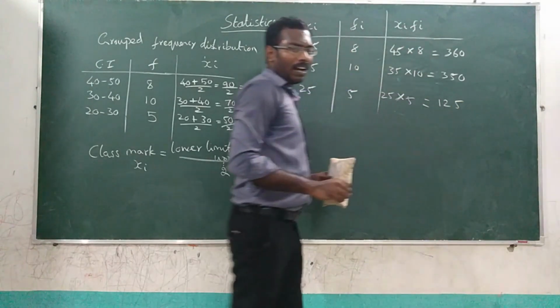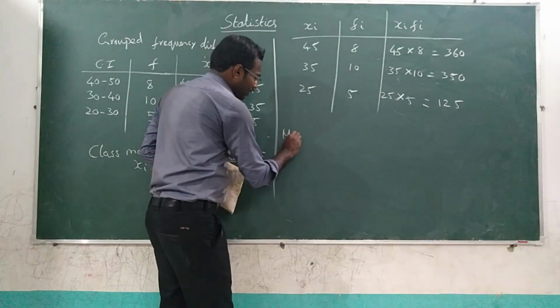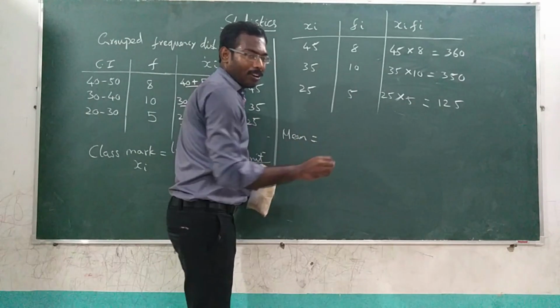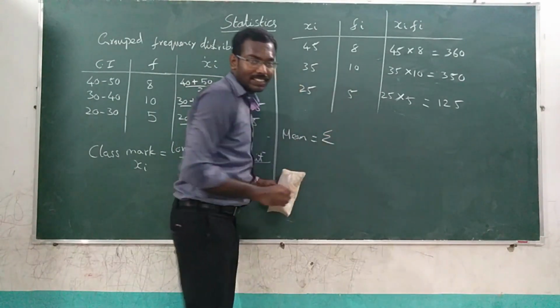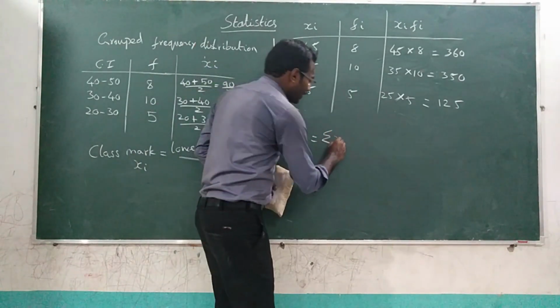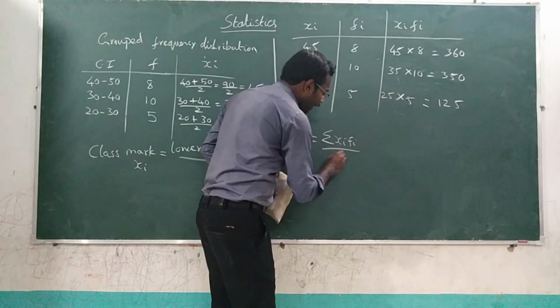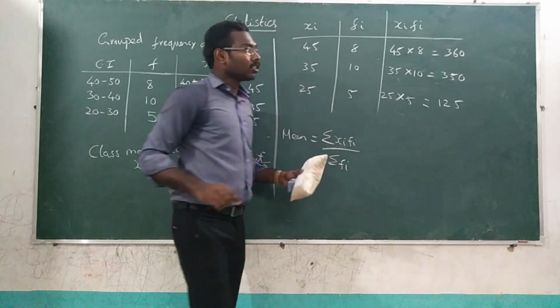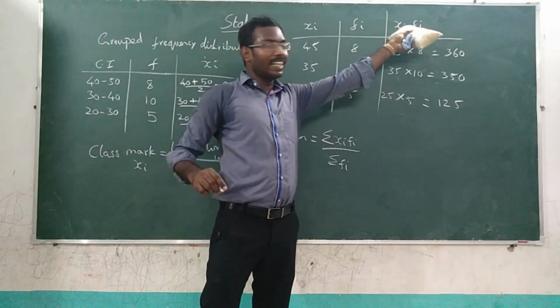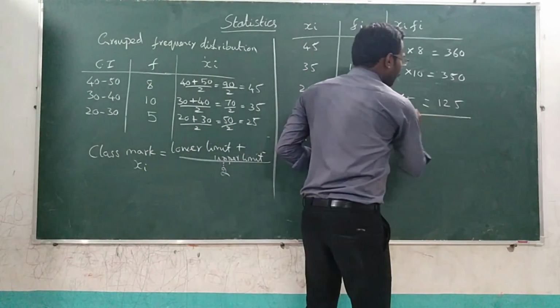So what is the formula? The formula is the same formula. Mean is equal to summation xi into fi divided by summation fi. So summation fi xi is here, you just have to add it.